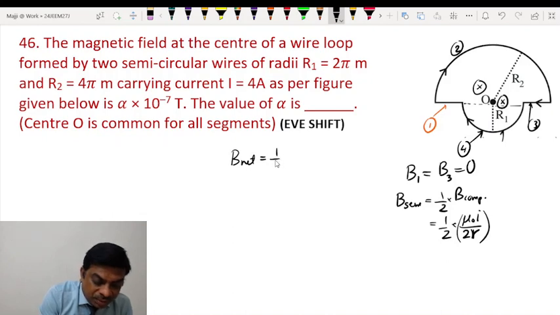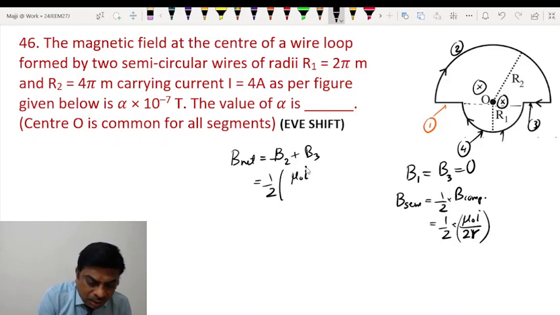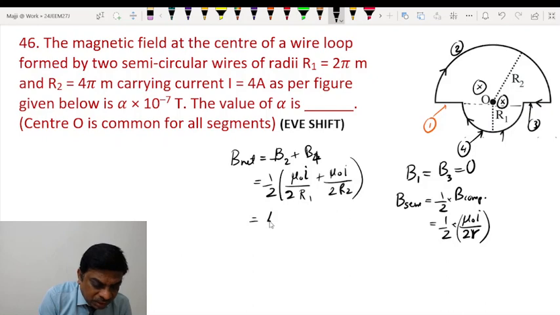So we have B net, B is equal to B2 plus B4. So this will be half times B2, which is mu 0 I by 2 R1, plus B4, which is mu 0 I by 2 R2. Mu 0 can be written as 4 pi into 10 to the power minus 7. The 4 can be taken common, and I can also be taken common, I is also 4.